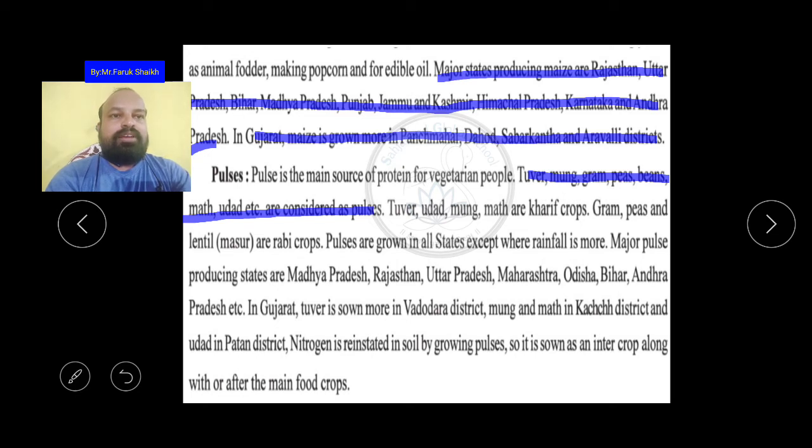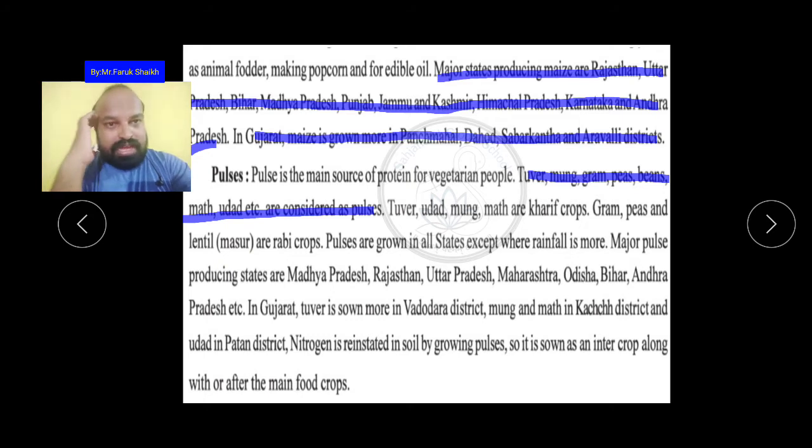Okay, and these types of produce: tuver, udad, mung, mut are kharif crops. Gram, peas, and lentil, masoor, are the rabi crops. Lentil is called masoor. Okay, the kharif crops are those which are grown in the monsoon season, and the rabi crops are those which are grown in the winter season.